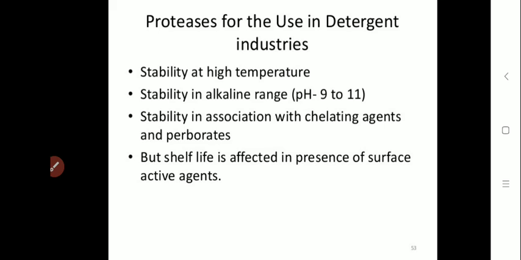They should be stable in association with chelating agents and perborates, and at chill conditions or low temperature also. But the disadvantage is that the shelf life of these enzymes is affected by the presence of surface active agents.